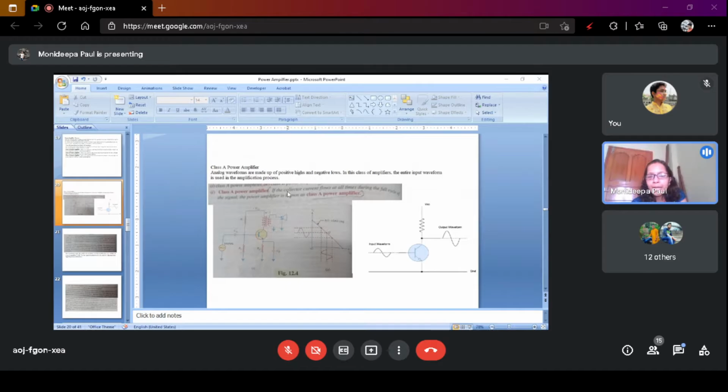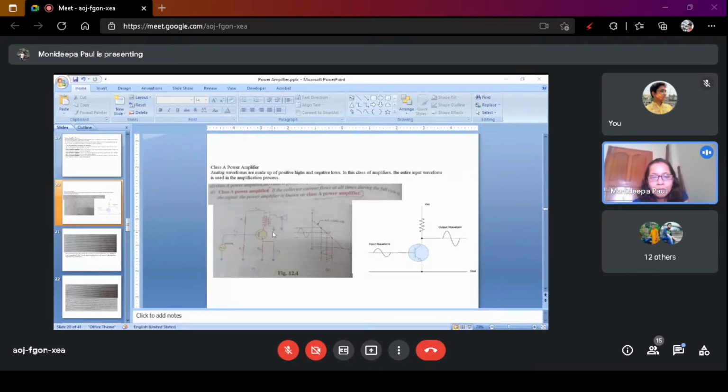If the collector current flows at all times during the full cycle of the input signal, if we get the output signal whole the cycle, here this represents the input signal, this represents the output signal. Here you see positive half, and during the positive half and negative half of the input signal, we get the negative half and positive half of the output signal. Okay.